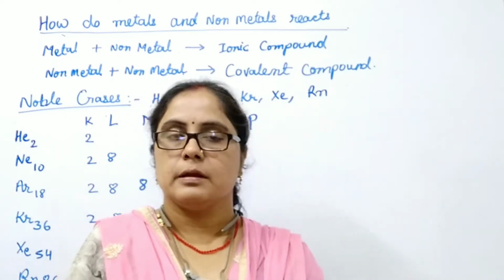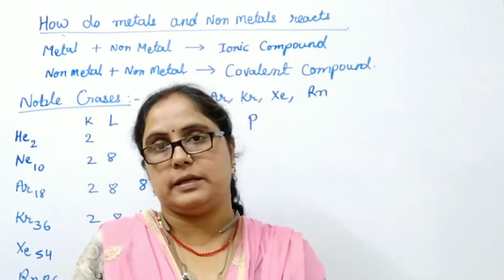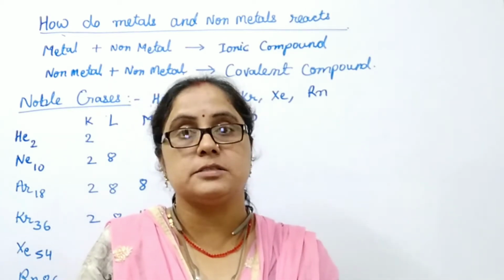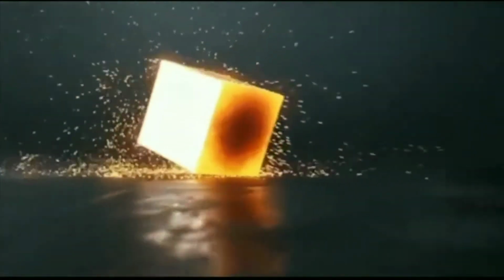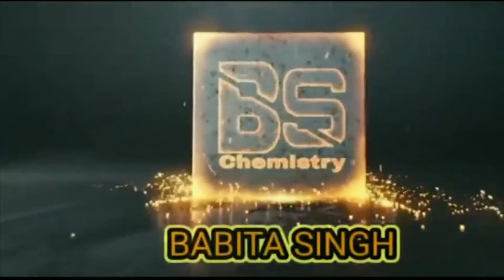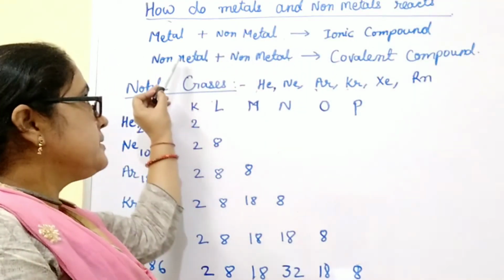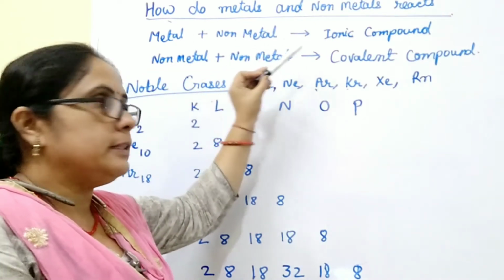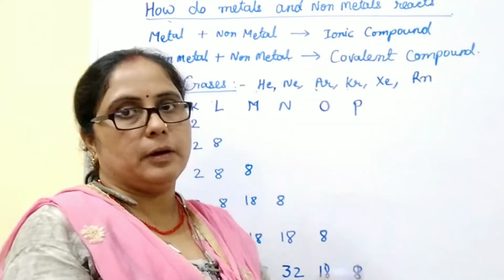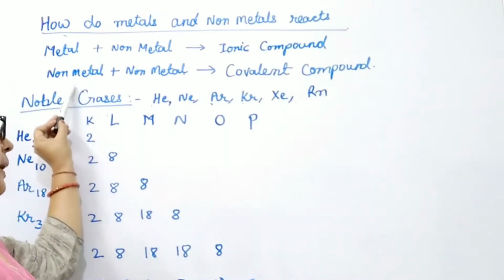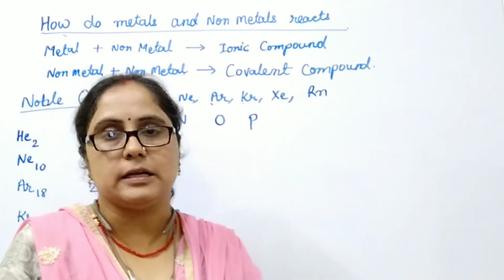Now children, we will discuss how metals and non-metals react together and which type of product is formed by the combination of metals and non-metals. When metals react with non-metals, they form a compound, and that compound is called an ionic compound. And when a non-metal reacts with another non-metal, it forms a covalent compound.